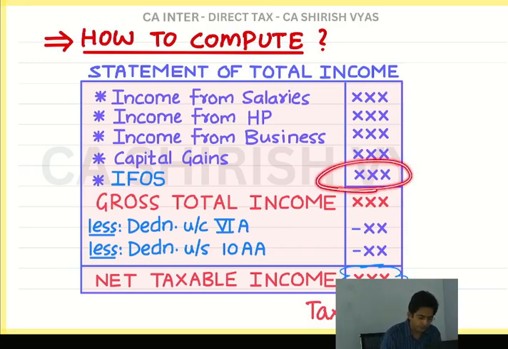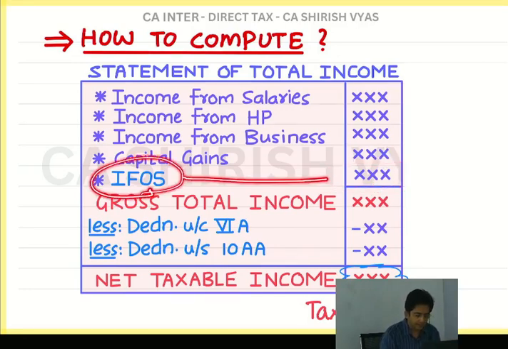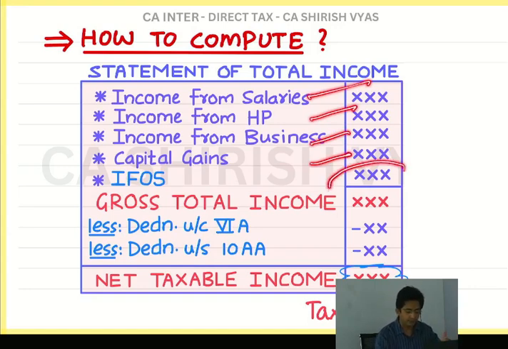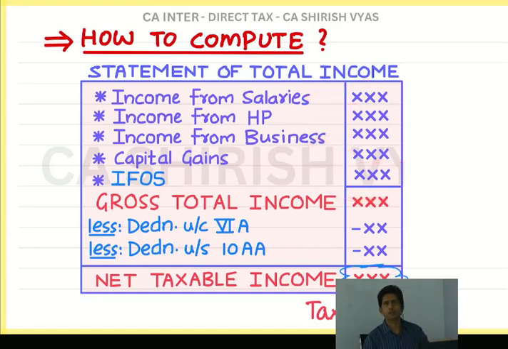And then income from other sources. What is this? IFOS? This is a common short form. I will be saying IFOS. So when I say IFOS, it is income from other sources. And as it says, other means others. Other than the first 4 types of income which I said, all other incomes are called income from other sources. See, actually there are 1,000 ways of earning income. But what the government has done, the main income sources they have listed first. And all the rest of the income they are saying is income from other sources.